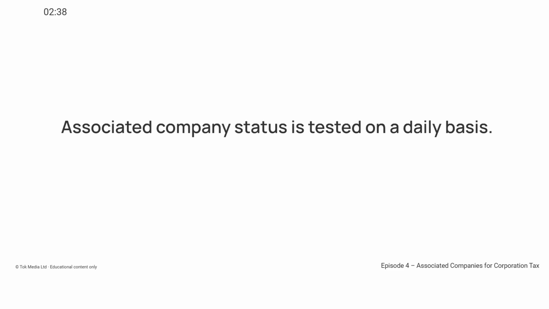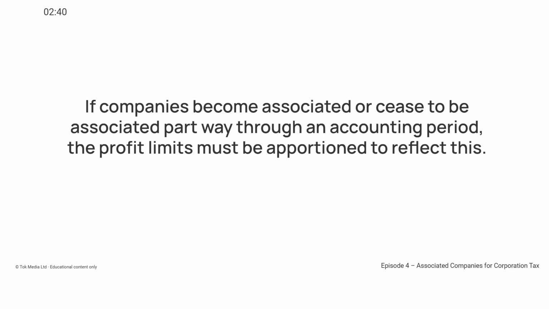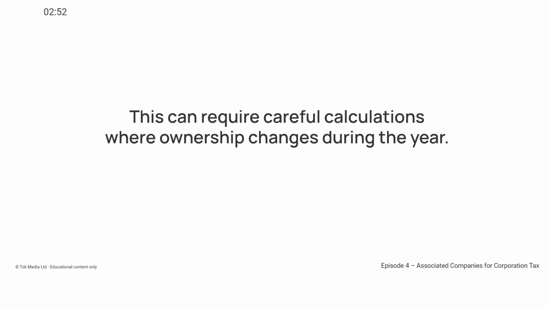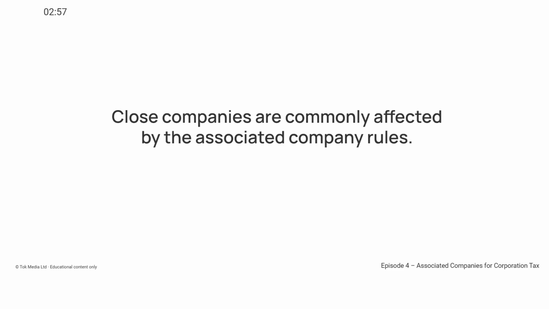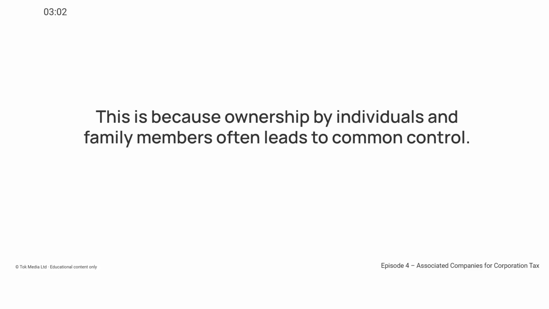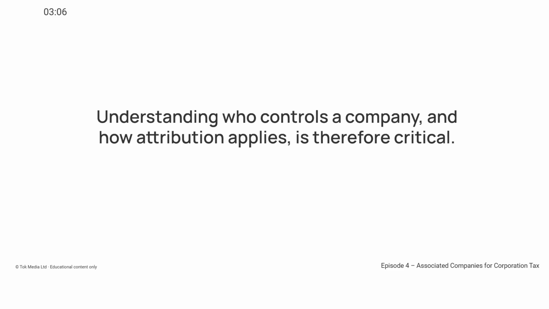Associated company status is tested on a daily basis. If companies become associated or cease to be associated part way through an accounting period, the profit limits must be apportioned to reflect this. This can require careful calculations, where ownership changes during the year. Close companies are commonly affected by the associated company rules. This is because ownership by individuals and family members often leads to common control. Understanding who controls a company and how attribution applies is therefore critical.